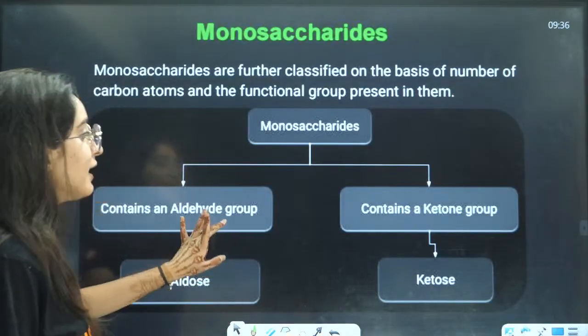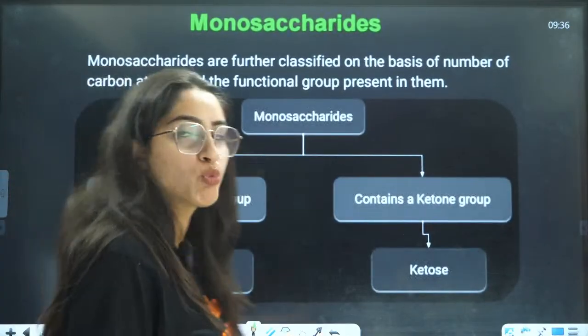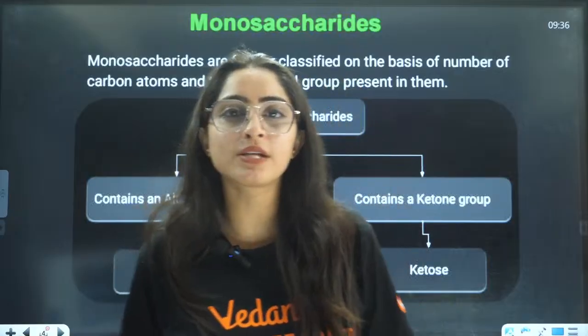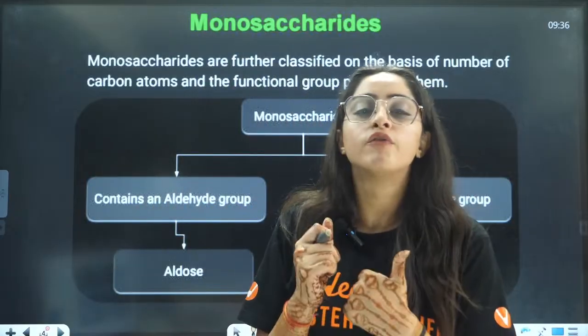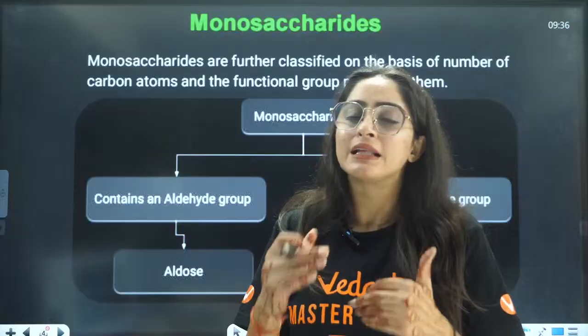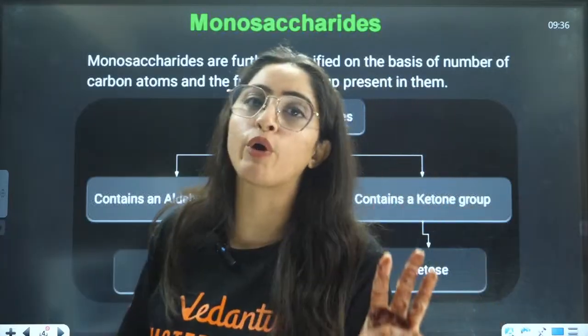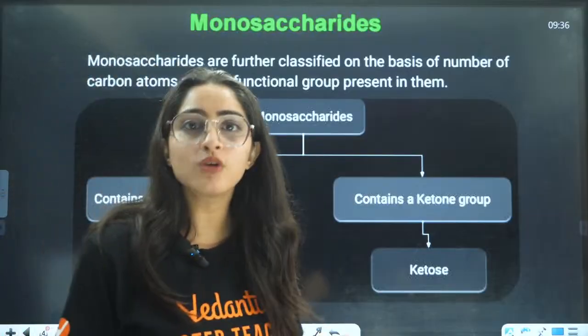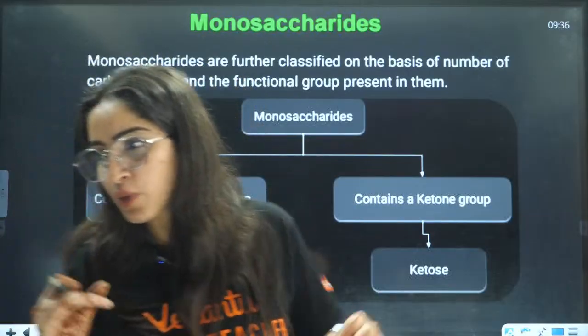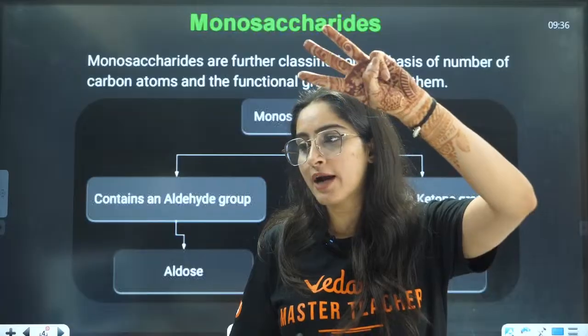Let us see in detail. Firstly, we will talk about monosaccharides: glucose, fructose mainly, and then galactose. These are the 3 monosaccharides that we are going to talk about, right? What are the 3 monosaccharides? Everybody in the chat box.